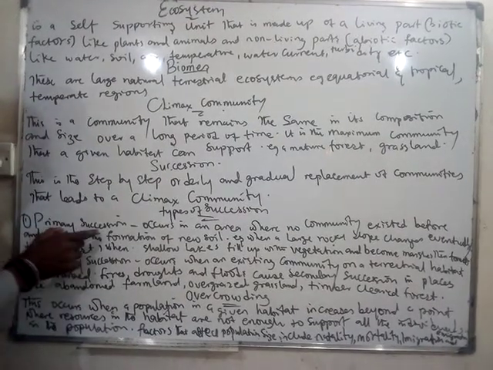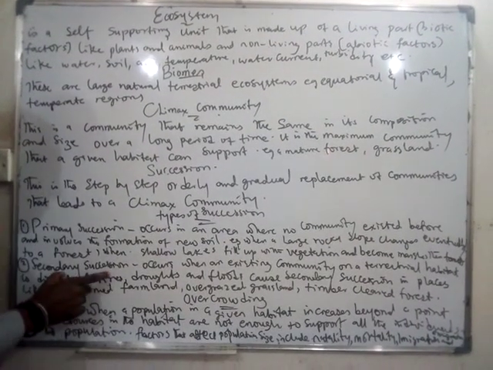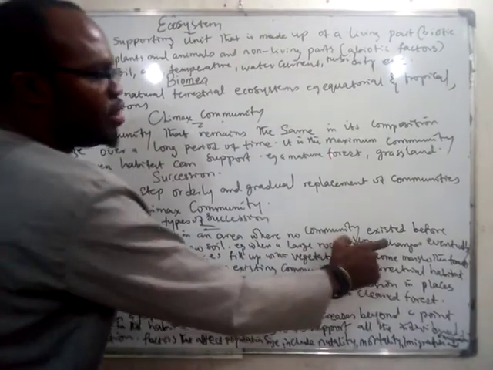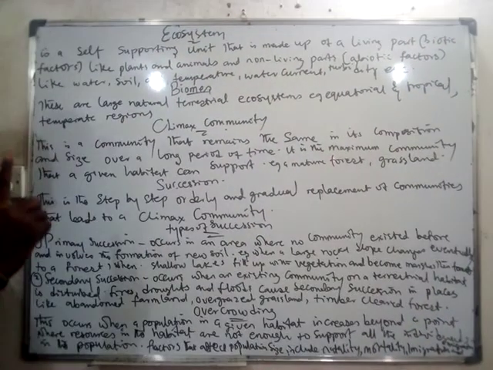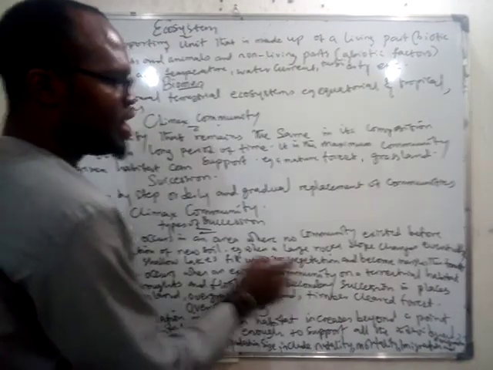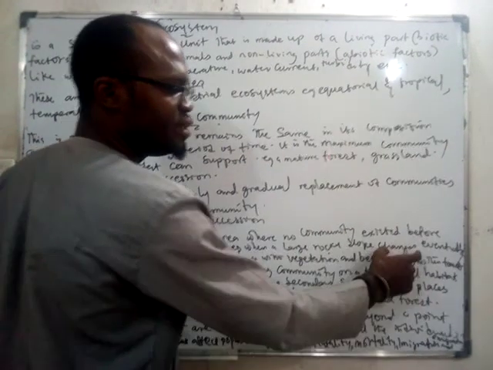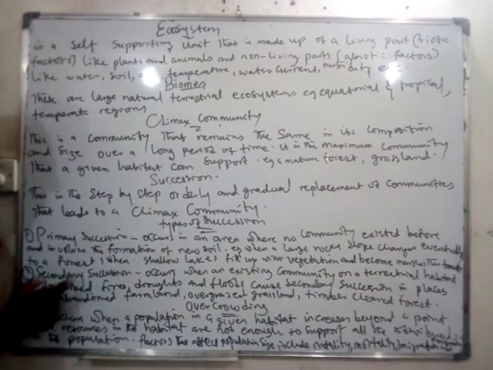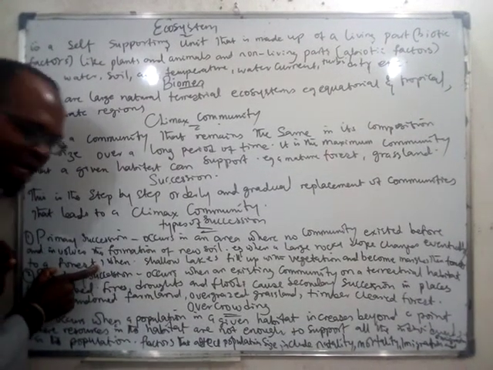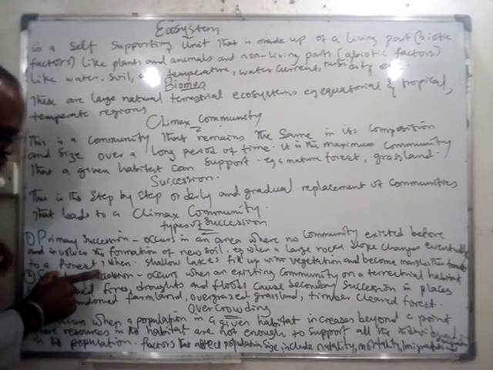There are two types of succession. We have what we call primary succession and what? Secondary succession. Primary succession occurs in an area where no community existed before, and it involves the formation of what? New soil. For example, when a large rocky slope changes eventually to a what? Forest. A land that was rocky before, with no plants, all of a sudden changes to a forest.